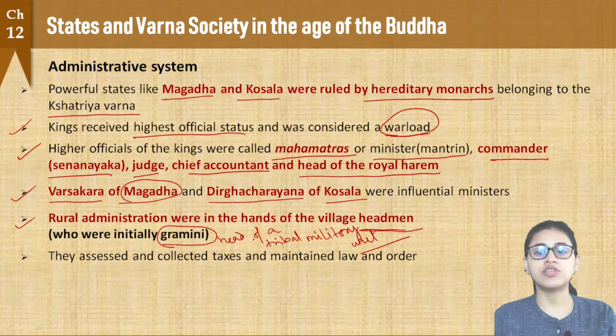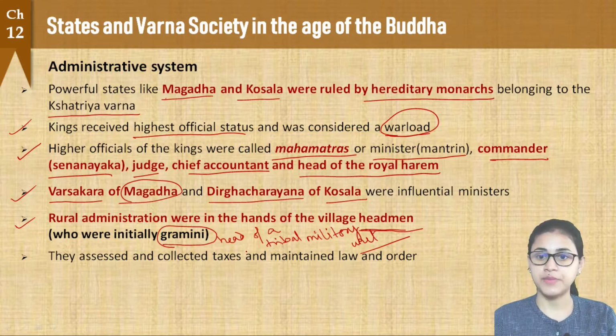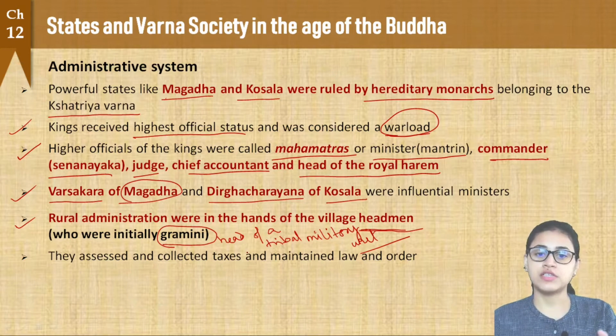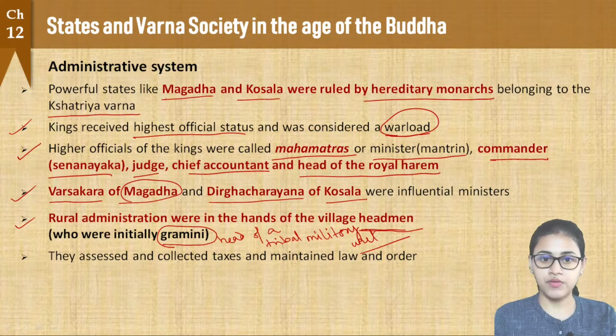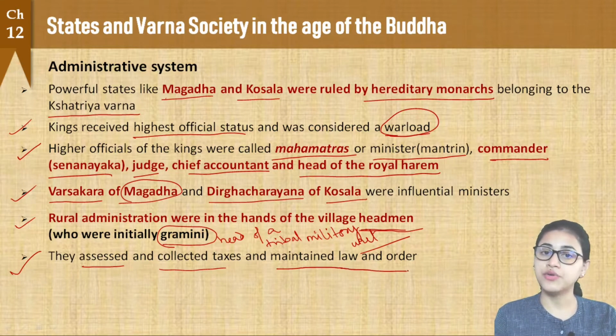Gramini is the head of a tribal military unit because initially, as we have seen, the kings did not maintain a standing army, but in case of wars, the fighting was done mainly by the tribal military units, right? And the heads of the tribal military units were called Gramini. Now later, after the formation of such states, right, the Graminis came to be called the village headman. Alright. Now the village headman was responsible for assessment and collection of taxes, and also maintenance of law and order in the rural areas.